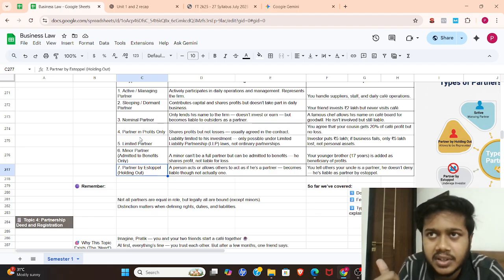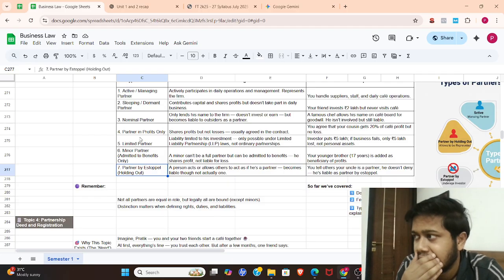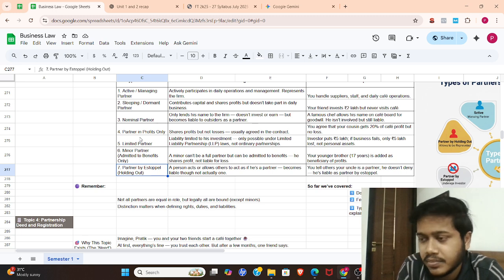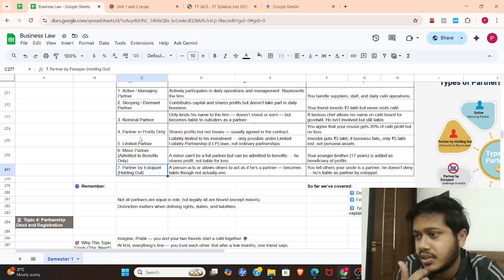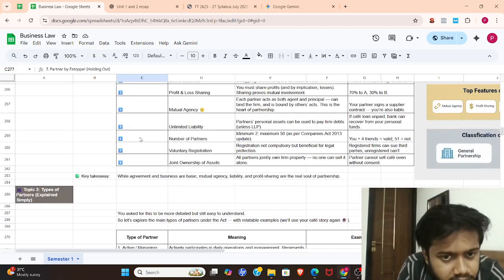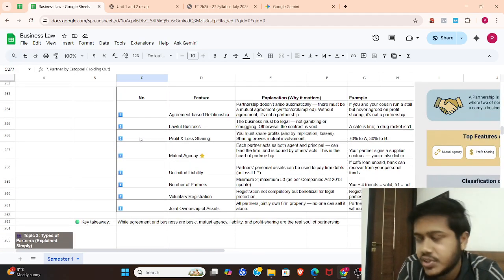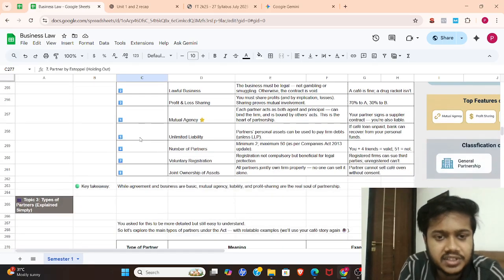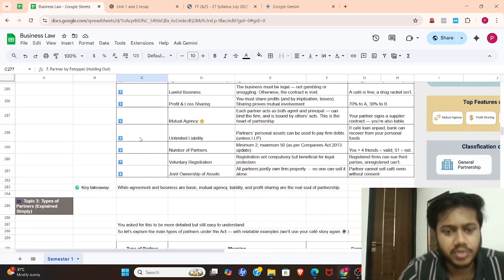I don't remember the complete features, but it is something like: agreement based. Second is number of partners, which is between 2 to 50. The third is, I'm not getting it. Mutual agency. Yes, correct. Mutual agency, lawful business, profit and loss sharing. That's it, more than enough.